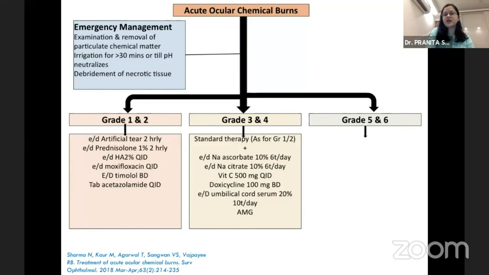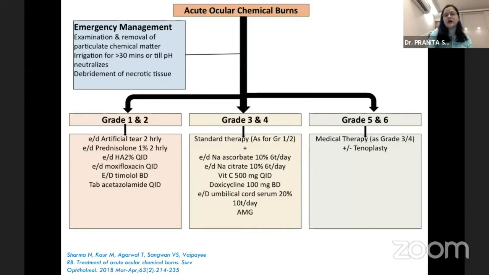In grade 3 and grade 4 injuries, wherein more than 6 clock hours of your limbus is involved, standard therapy is given, and in addition to that, sodium ascorbate eye drops and citrate eye drops 6 times a day, vitamin C, doxycycline, and umbilical cord serum or autologous serum, if available, can be added to it. An amniotic membrane graft maximally helps grade 3 and grade 4 ocular burns and leads to good outcomes.